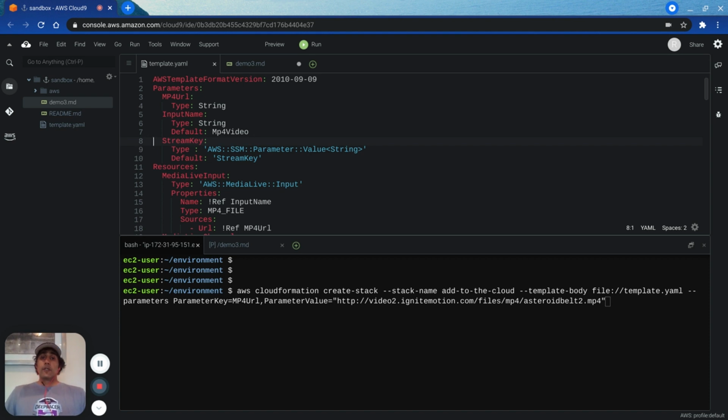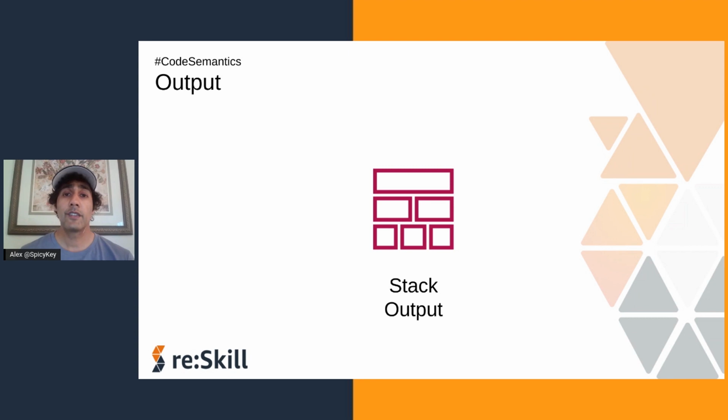There's another way to also make parameters less of a hassle, and that is to host the value of the parameter on the cloud. Here is a parameter named stream key on line 8, and it is hosted on the cloud by a service named AWS SSM. That stands for AWS System Manager. This saves me a lot of time because when I ask CloudFormation to take action like create stack, CloudFormation will automatically get the value from Amazon System Manager for me, and that will save me a lot of time. That concludes the third demo.